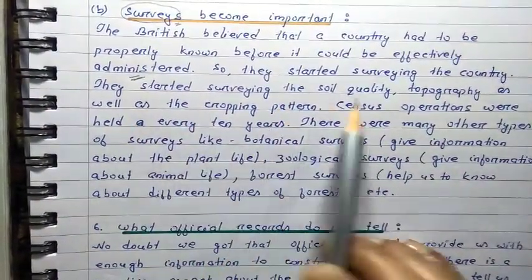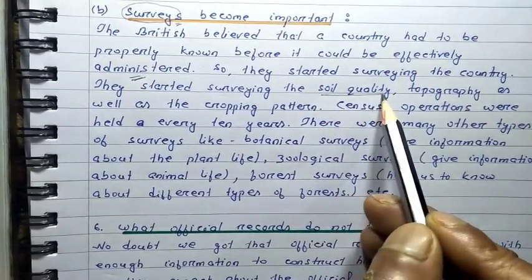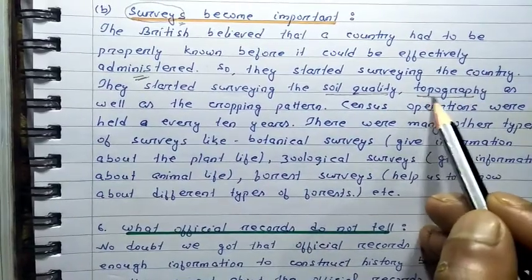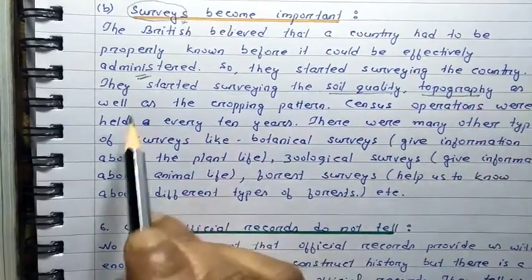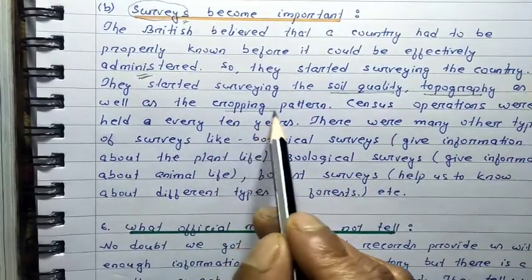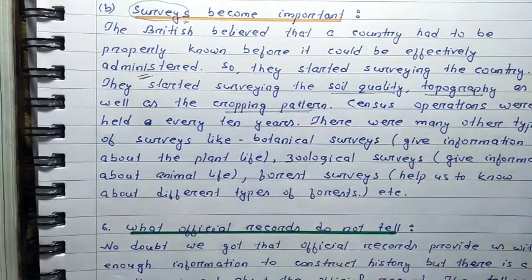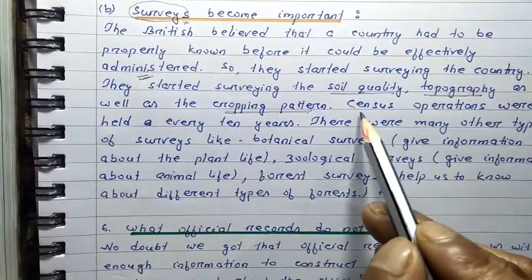They started surveying the soil quality. They started to collect information about the quality of soil of the different places of our country, about the topography. Topography means the nature of land, what type of land is there in different parts of the country, as well as the cropping pattern, what type of crops are generally cultivated in our country. That was also surveyed by the British.